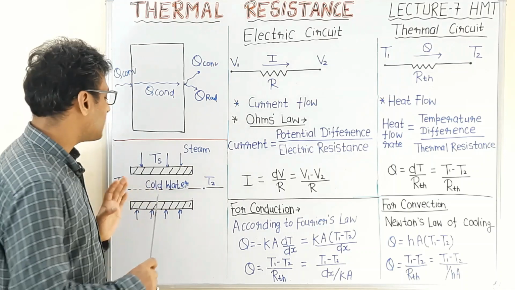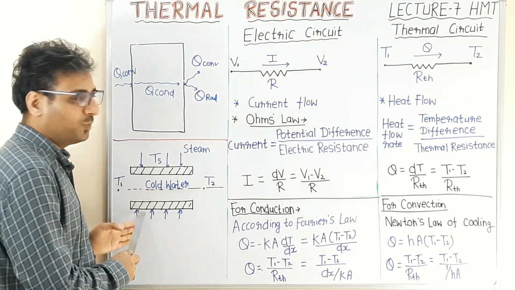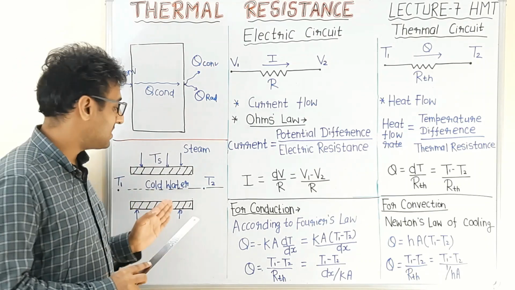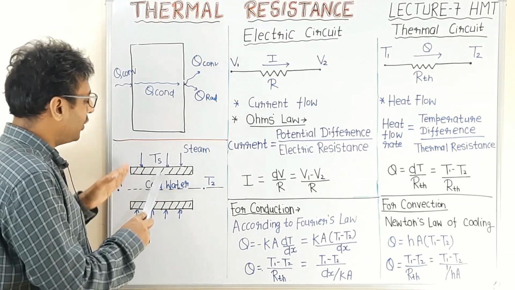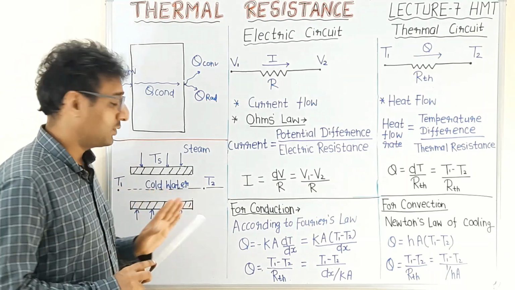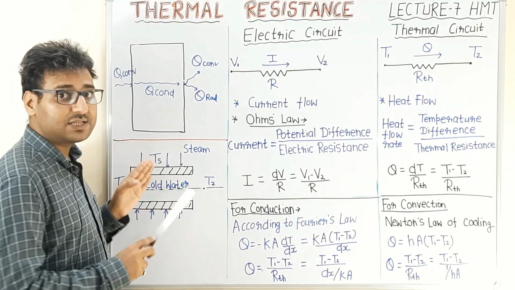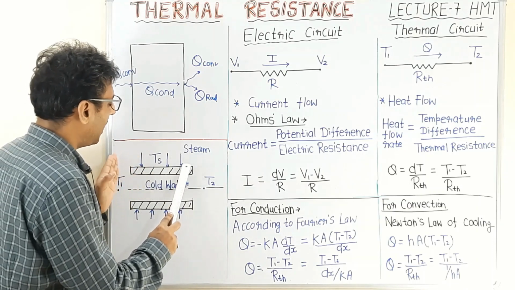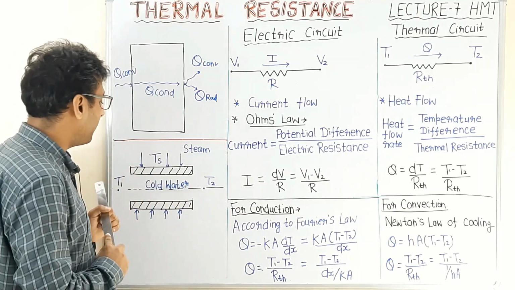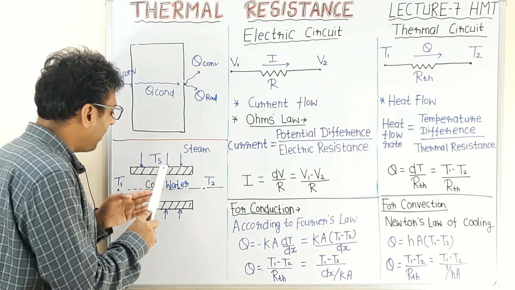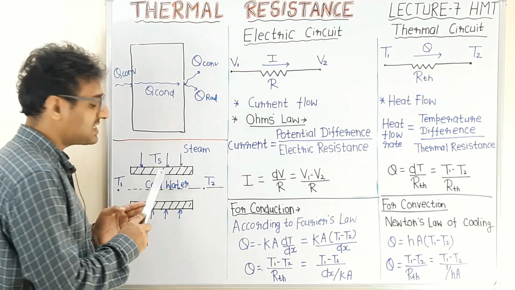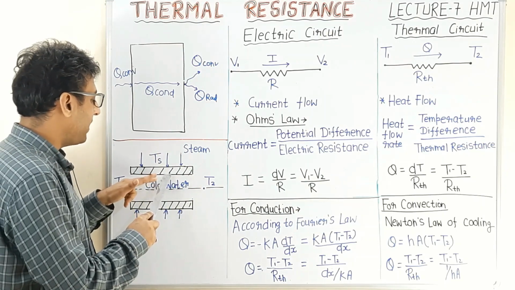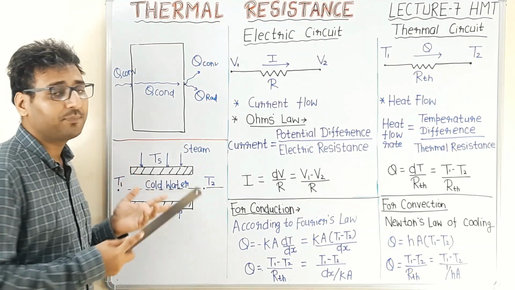Similarly, take the example of the condenser tube. The outside of the condenser tube is surrounded by hot steam, and inside the tube cold water is flowing. First of all, heat is transferred from hot steam to the outer face of the tube by convection. Further, heat is transferred from the outer face of the tube to the inner face by conduction, and further heat is transferred from the inner face of the tube to the water by convection.